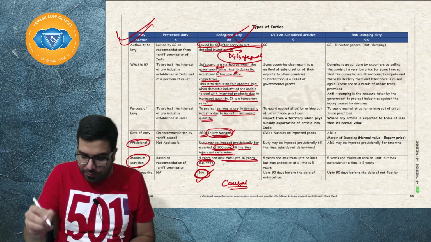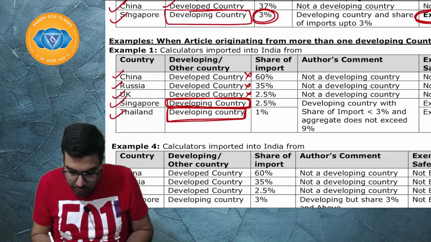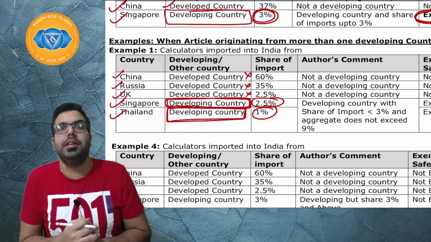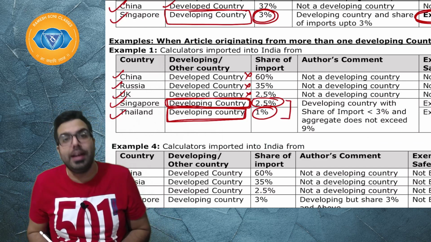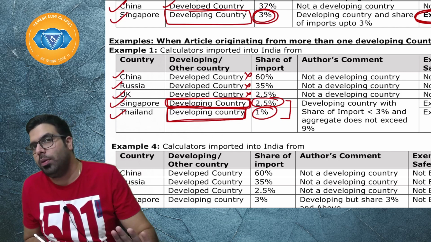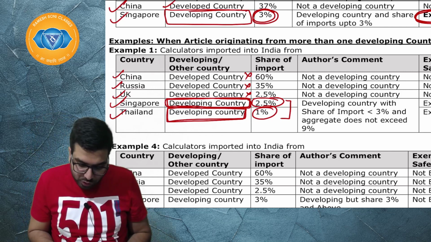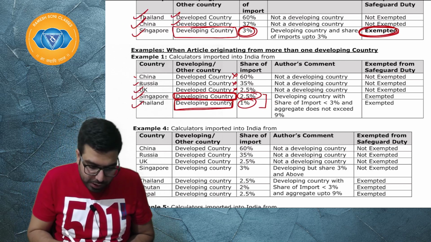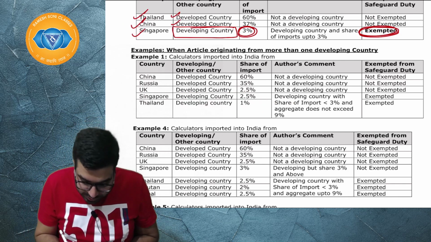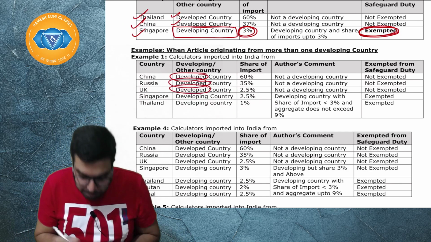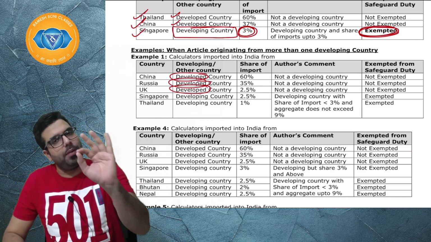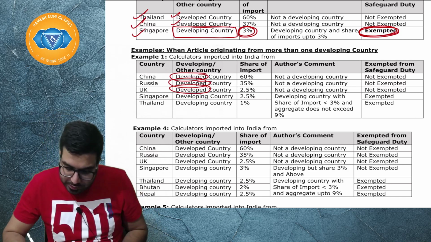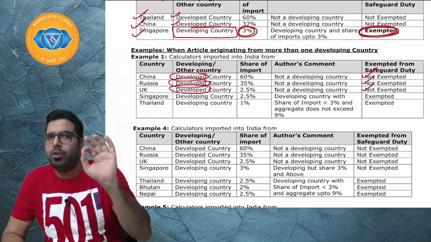So in my example, both are less than 3%. What is the aggregate? Aggregate should be up to 9%, then it will be exempt. Sir, in the first 3 examples, why have you not considered? See, in the first 3 examples, this is developed. Developed countries we don't consider. Developed country, whatever is the share of import, it will not be exempt, safeguard duty will be imposed.